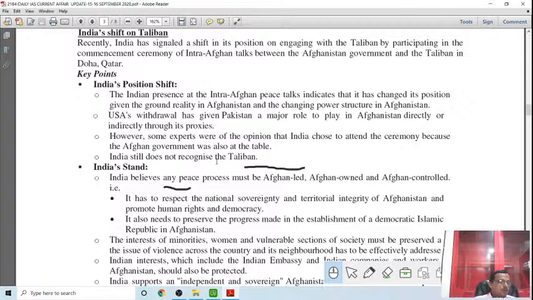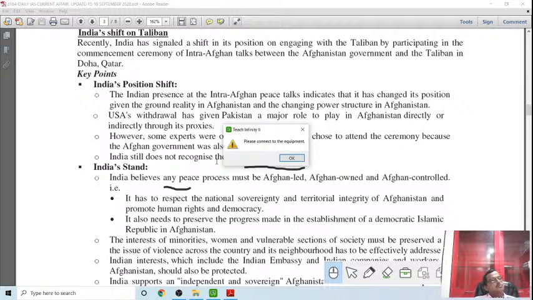Although normalcy has been restored and a democratically elected government has been established over there, the Taliban as a force has not been put to the background. It is again re-emerging, that is called the Taliban resurgence. So, any permanent solution on Afghanistan must involve the Taliban. India realized it. So, India believes any peace process in Afghanistan must be Afghan led. This is very important. Remember this.